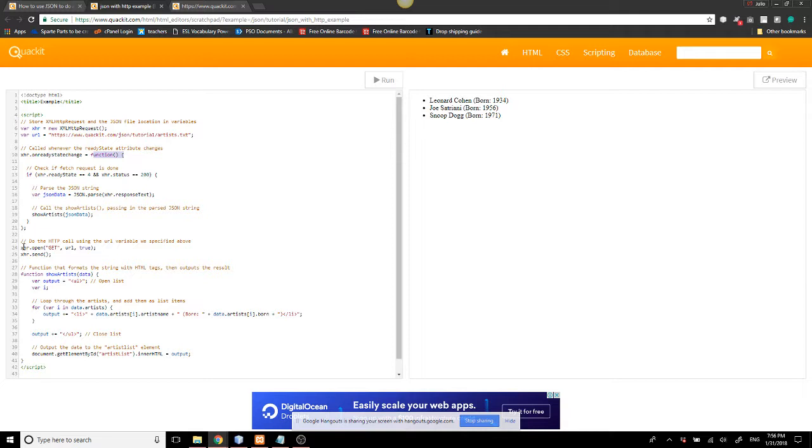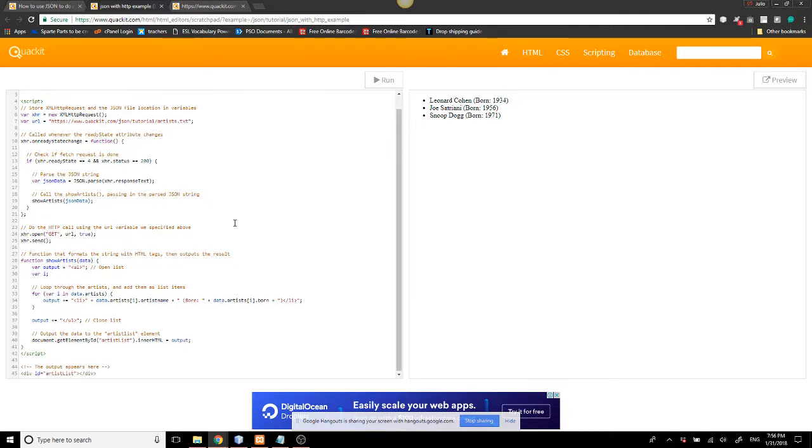Now we're going to the other half of calling the XML HTTP request, which is xhr dot open, and we're going to use the function, get the URL and true, and we're going to send it to have this result.